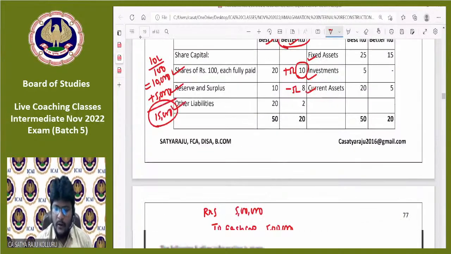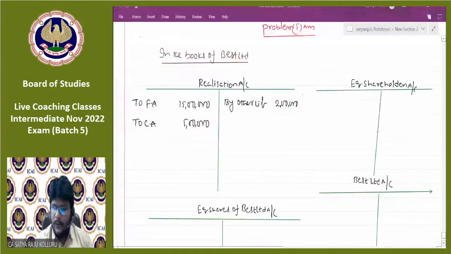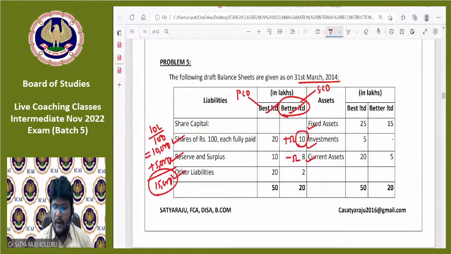You should remember that point through point number A. So in the equity shareholders account, by equity share capital, 15 lakhs. Next, by reserves and surplus, which was only 3 lakhs. Fine. This is all about dismantling of balance sheet.